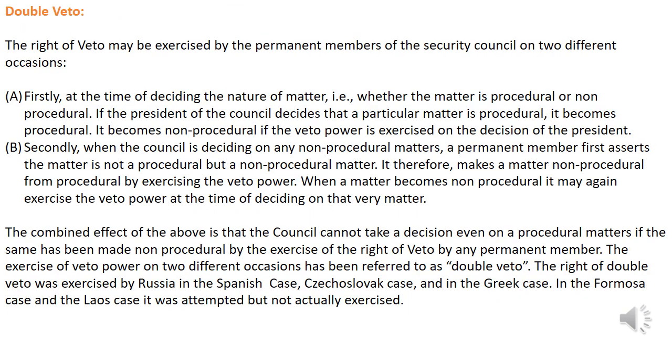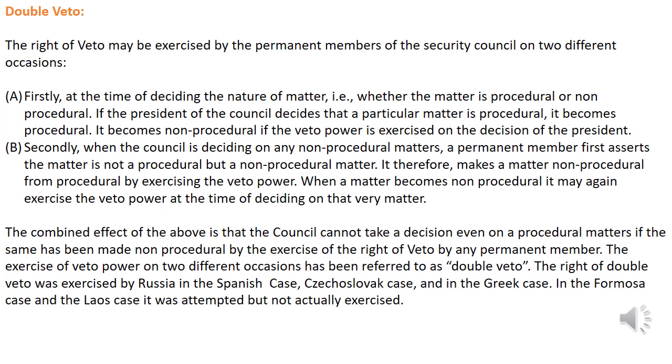Double veto power. The right of veto may be exercised by the permanent members on two different occasions. Firstly, at the time of deciding whether the matter is procedural or non-procedural. If the president of the council decides that a particular matter is procedural, it becomes procedural, and if he decides that it is non-procedural, it becomes a non-procedural matter.